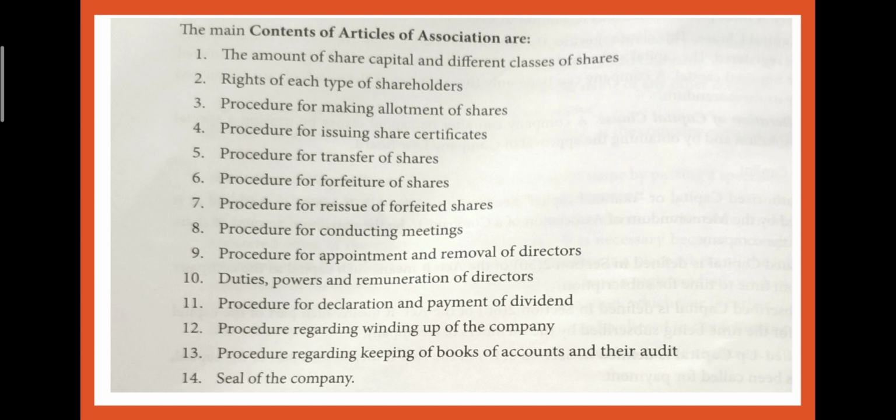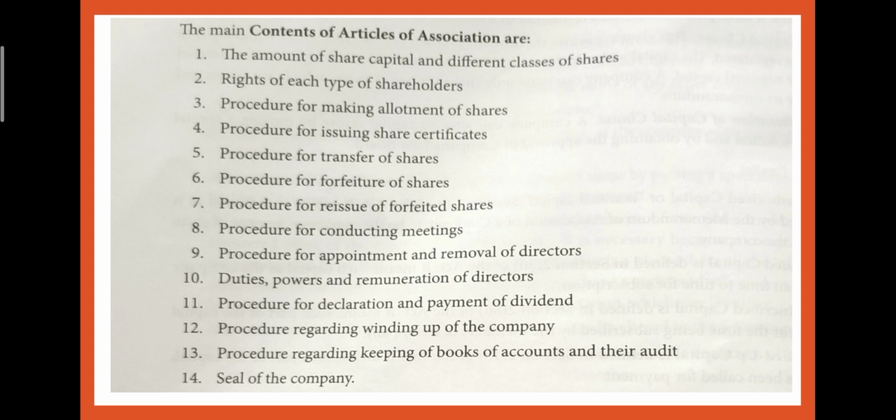So what are the contents of the articles of association? The amount of share capital and different classes of shares: how much capital you are going to issue, and what kind of shares you are going to issue, equity shares, preference shares, rights shares. Rights of each type of shareholder, procedure for making allotment of shares, procedure for issuing share certificates, procedure for transfer of shares, procedure for forfeiture of shares, procedure for reissue of forfeited shares. Forfeiture of shares means sometimes the shareholder is not able to pay the complete value of the share. In that case, we take back the shares from the shareholder. This is called forfeiture of shares.